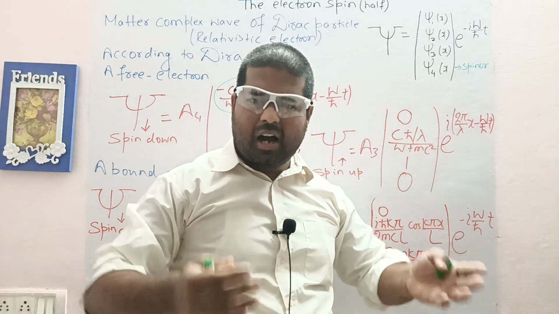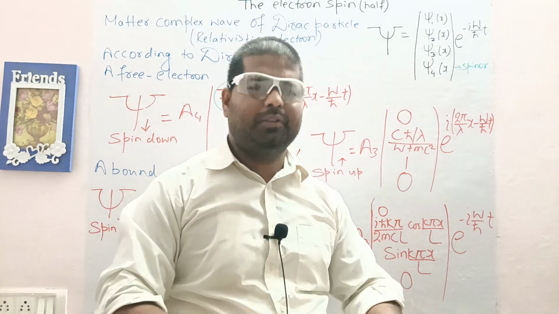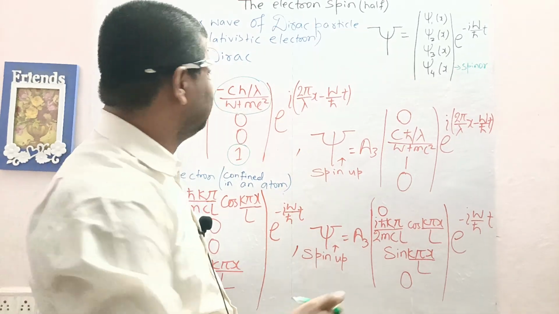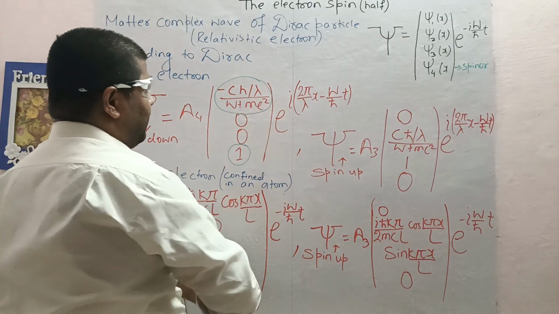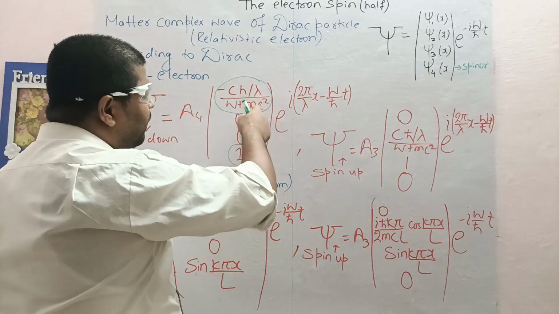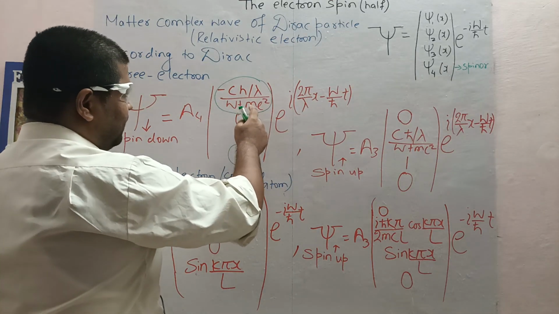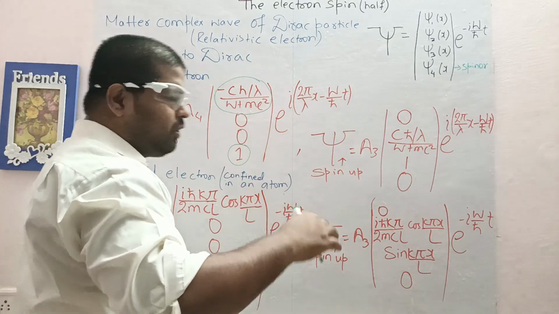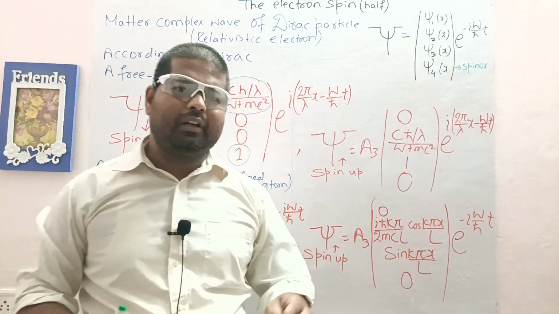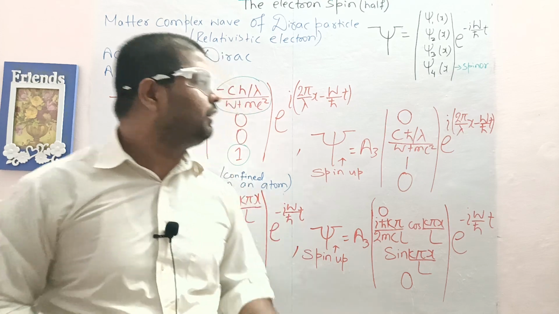But I figured out, maybe it is right or wrong, I'm saying what I studied. I figured out that, according to Dirac, these amplitude components are orthogonal, meaning they are independent of each other.